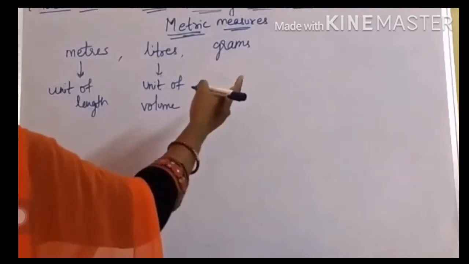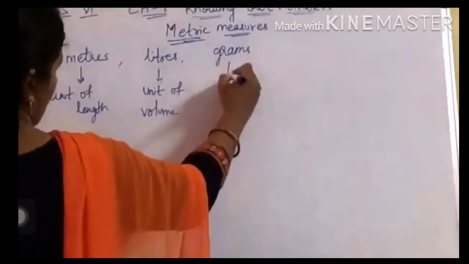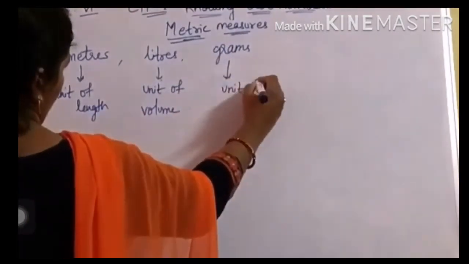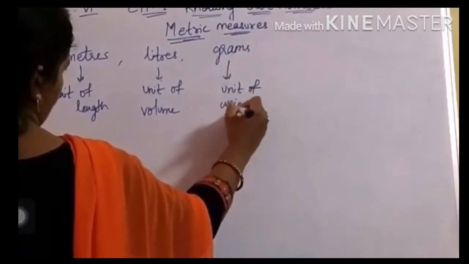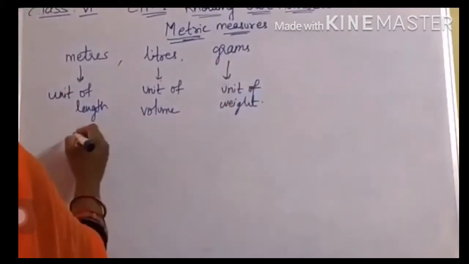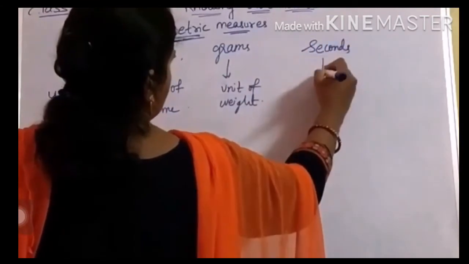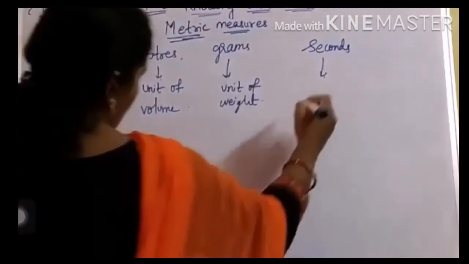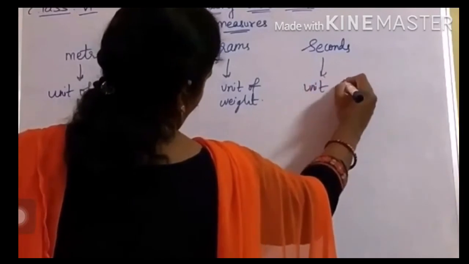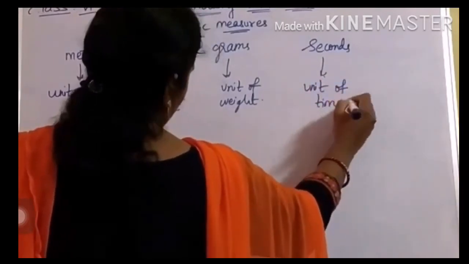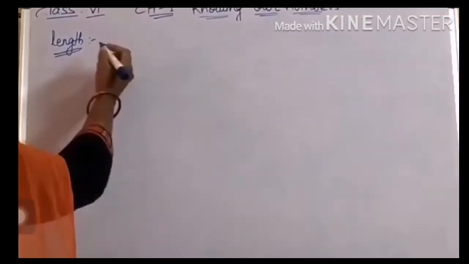And what about grams or kilograms? This as a unit of weight. Unit of weight. And we'll also use seconds, minutes. What is this? Unit of time. Unit of time. Okay.